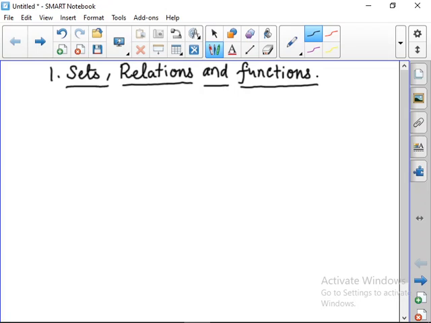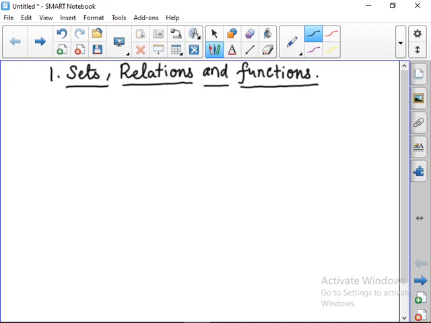Good morning students. Today we are going to start with the first chapter in 11th standard, that is sets, relations and functions. You have already seen what is a set, what is a relation and what is a function. The basics you have studied in the 10th standard itself, isn't it? Now in the first exercise we are going to see only about sets. In the second exercise we are going to see about relations, in the third exercise we are going to see functions, and in the fourth exercise we are going to see about the graphical representation of functions.